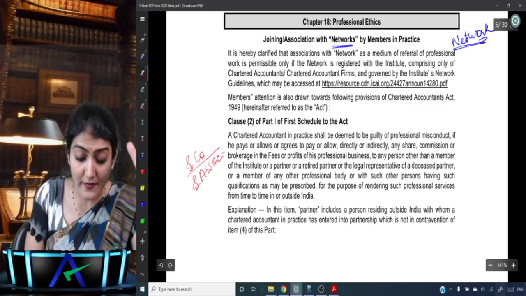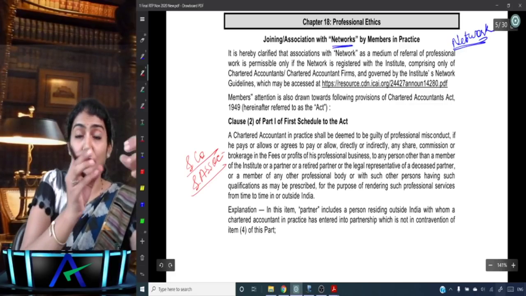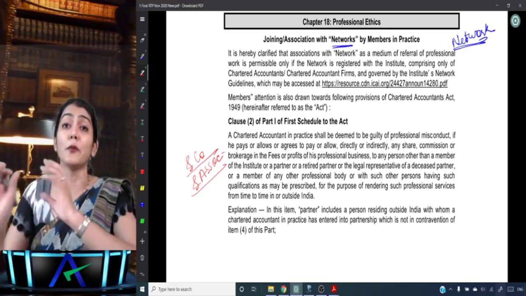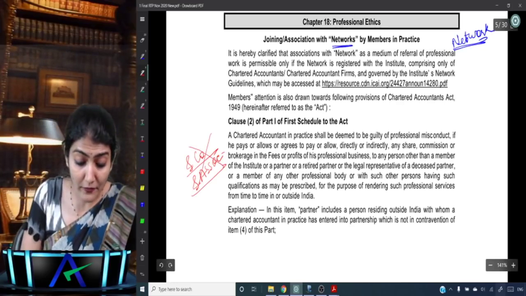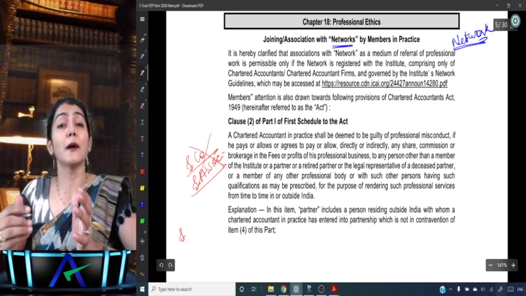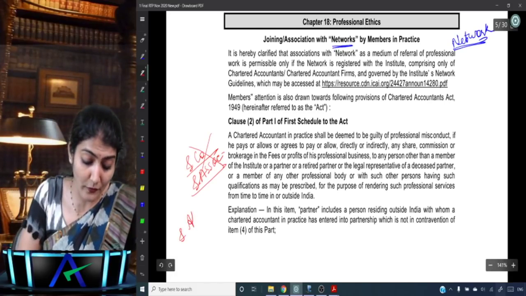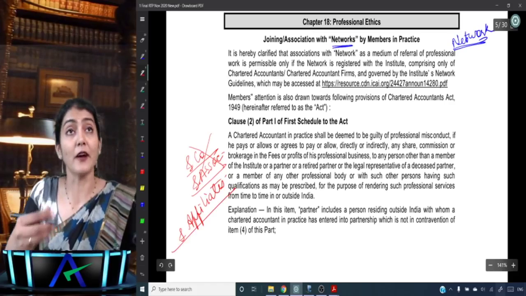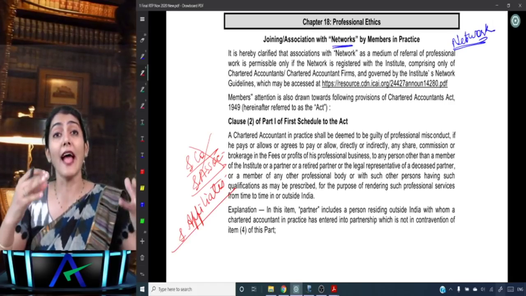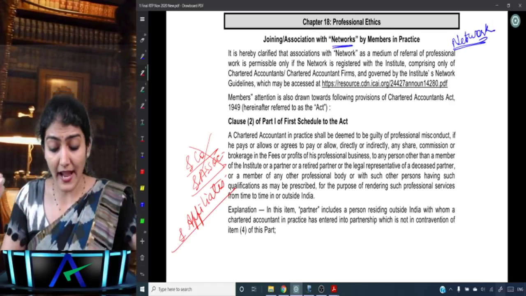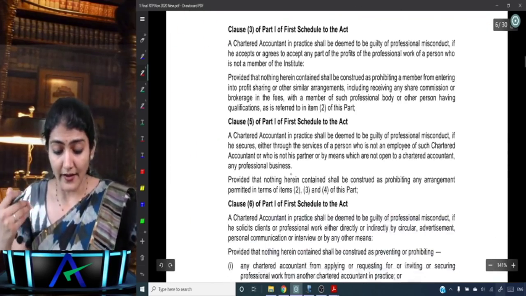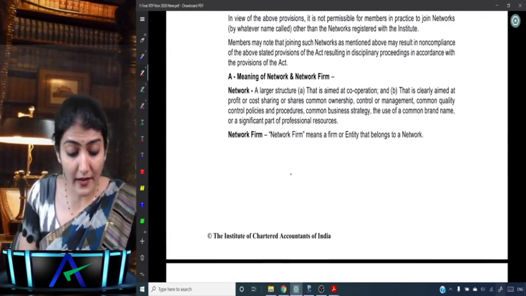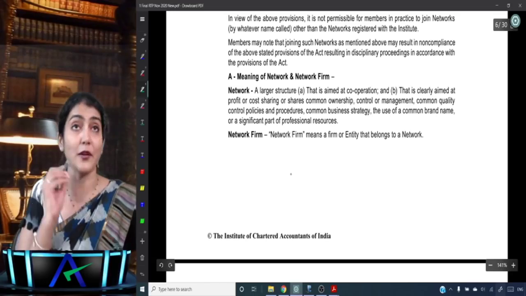But now you want to distinguish a practicing firm or an individual from a network. So, after the name of the network, you won't find "and Company" or "and Associates." You will find "and Affiliates." What you'll find after the name of the network is the word "and Affiliates," right?